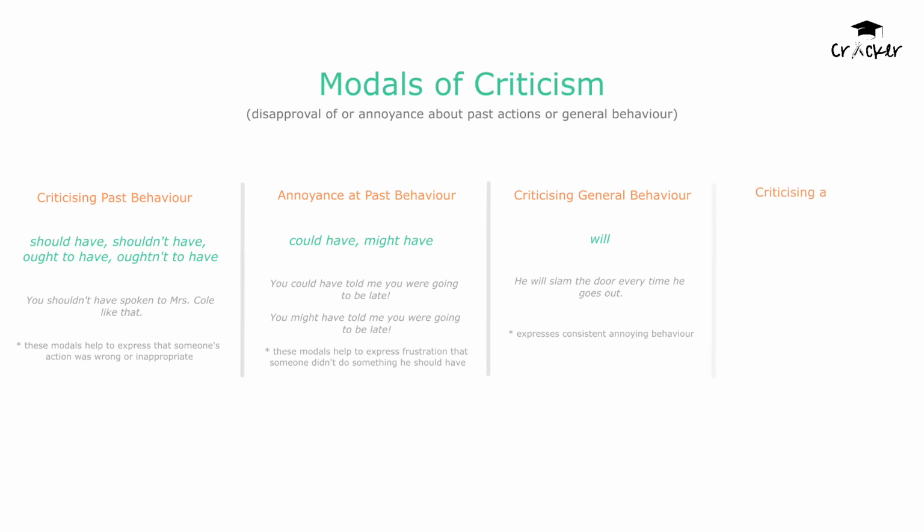Finally, to criticize a specific example of someone's general behavior, we use would. For instance, "You would take the car just when I wanted to go out." This means the person has a habit of doing something that causes inconvenience at just the wrong time, and then again, he did it. And that's it for today's quick lesson on using modals for criticism.